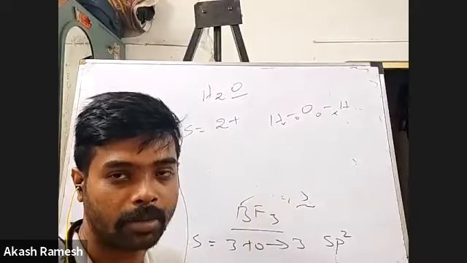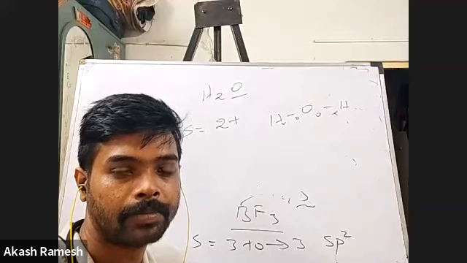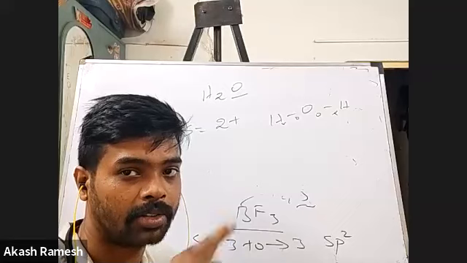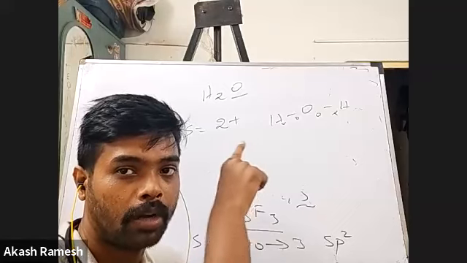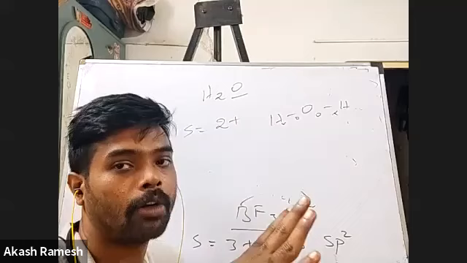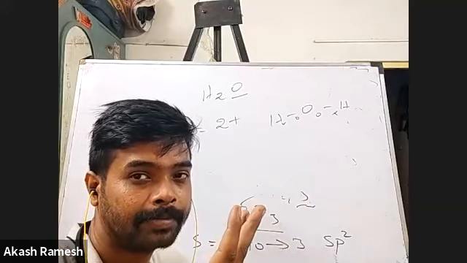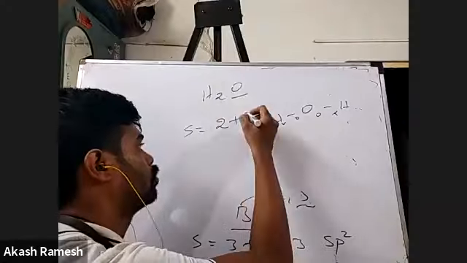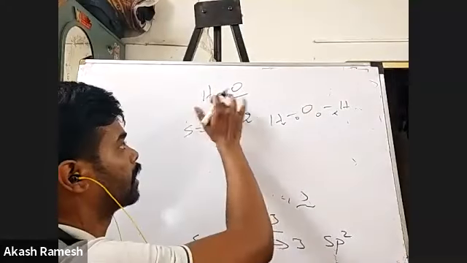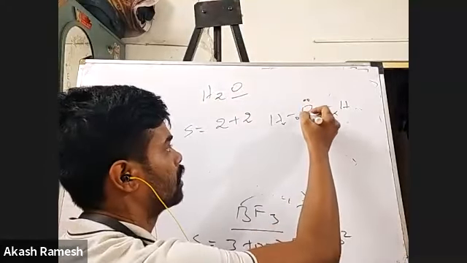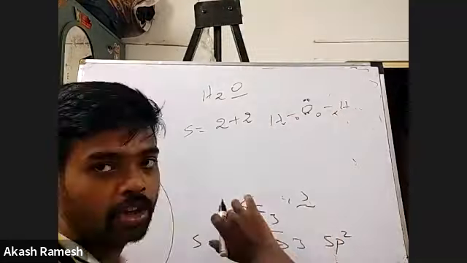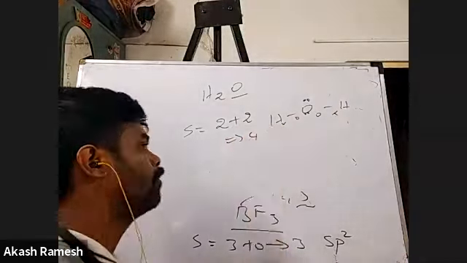Now how many lone pairs will be there? 6, sir. Totally 6 valence electrons. Out of them, 2 are involved in bonding. There are 4 electrons which are not involved in bonding. So how many lone pairs? 2, sir. Exactly. So there are 2 bonding atoms, 2 hydrogen atoms, and 2 lone pairs on oxygen. So 2 plus 2 will become 4.